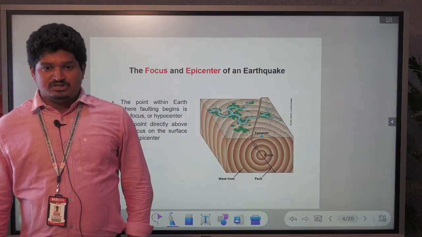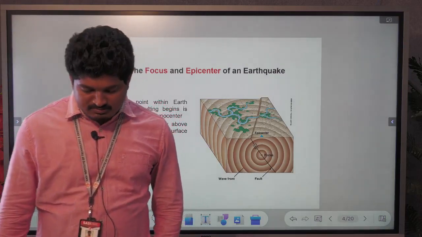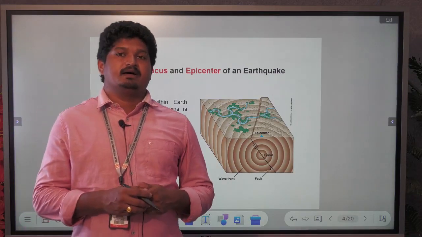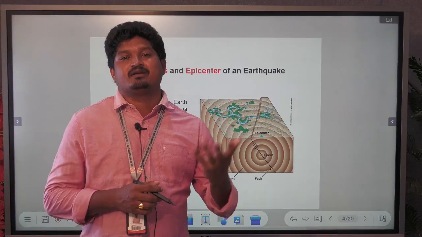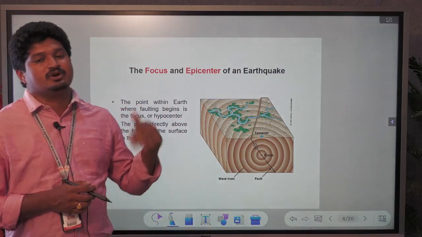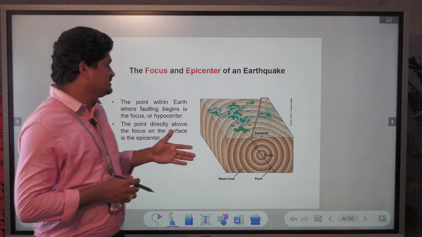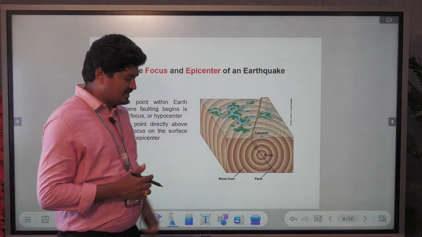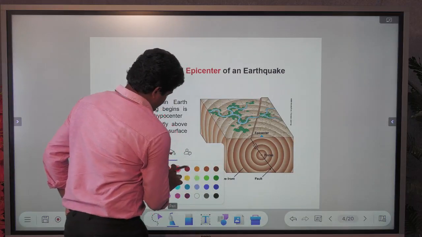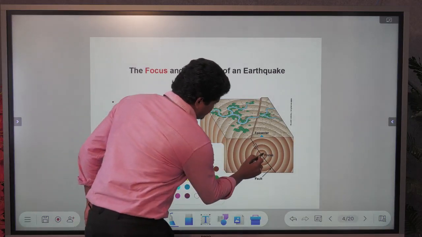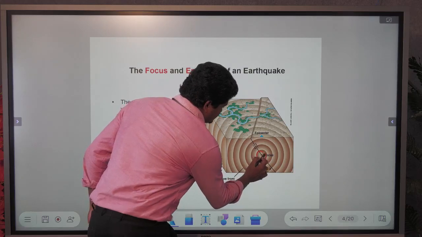Now the terminology of earthquakes, meaning how earthquakes are formed. Based on the different regions, earthquakes are formed due to faulting. In that terminology, the place where it starts we call the focus.